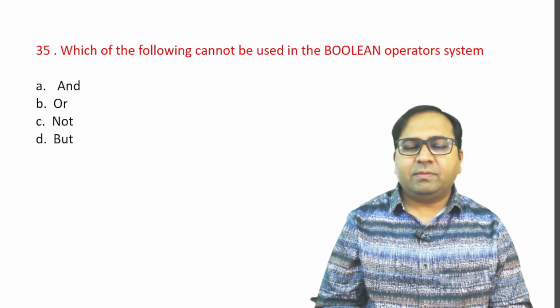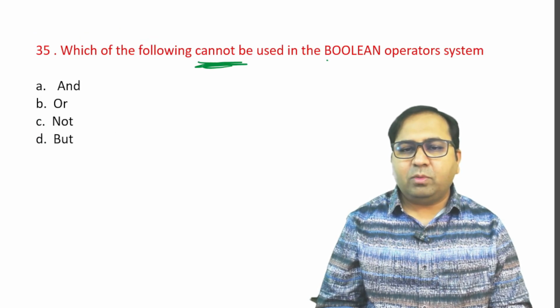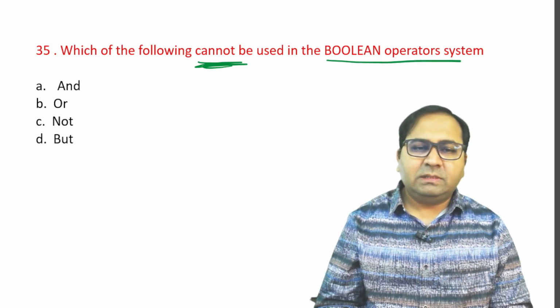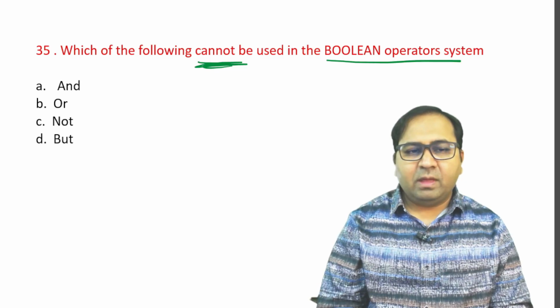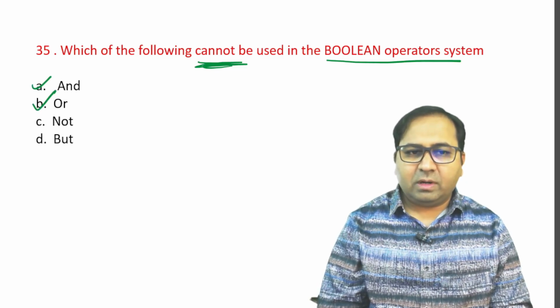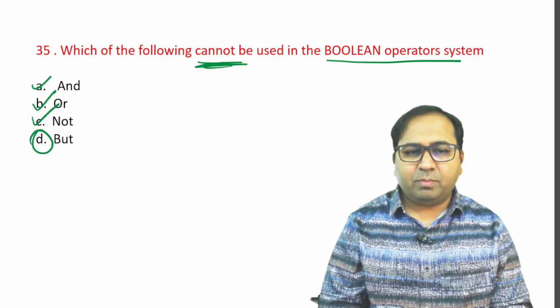Next question. Which of the following cannot be used in the Boolean operator system? Is it and? Is it or? Is it not? Or is it but? We use and, we use or, we use not, but we do not use but.